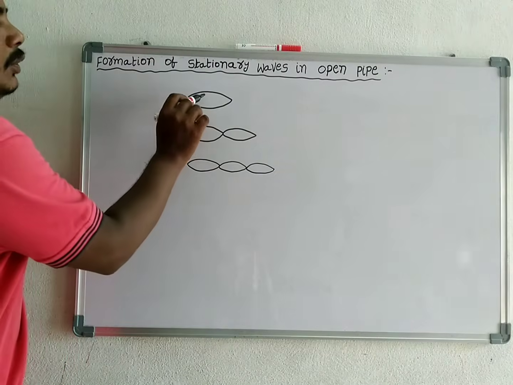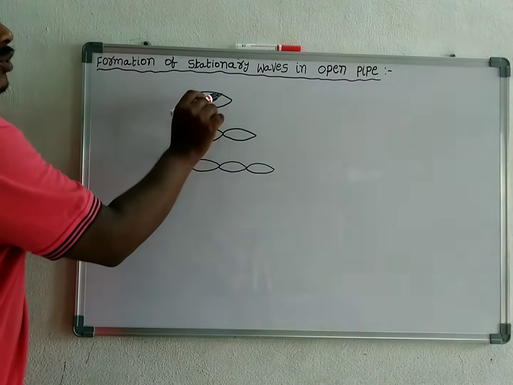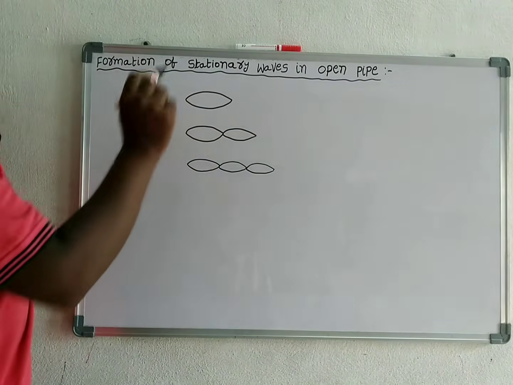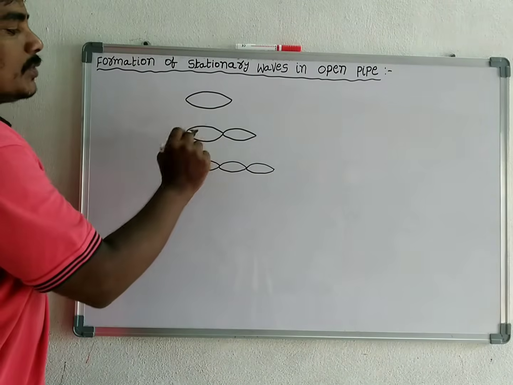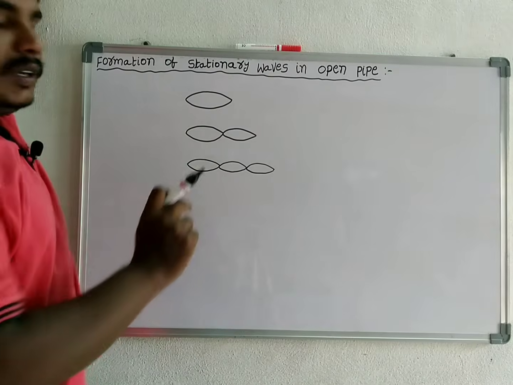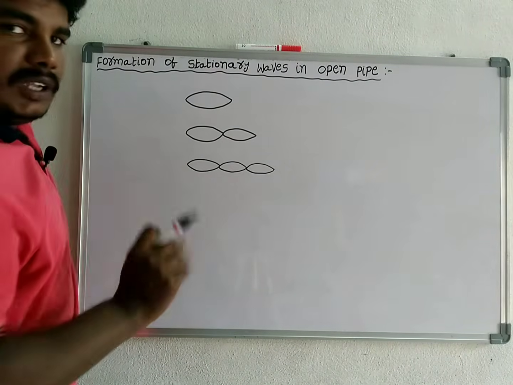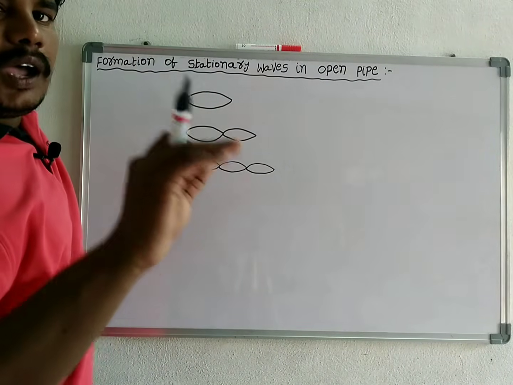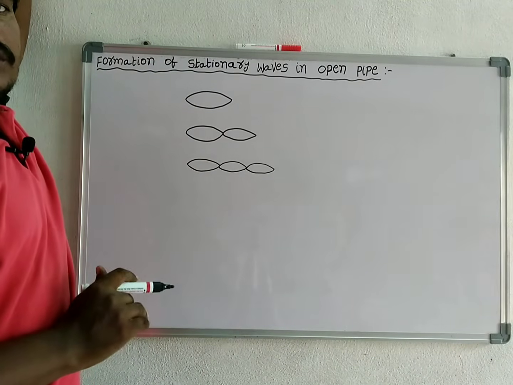If one loop is formed, first harmonic or zeroth overtone. If two loops are formed, second harmonic or first overtone. If three loops are formed, third harmonic or second overtone.